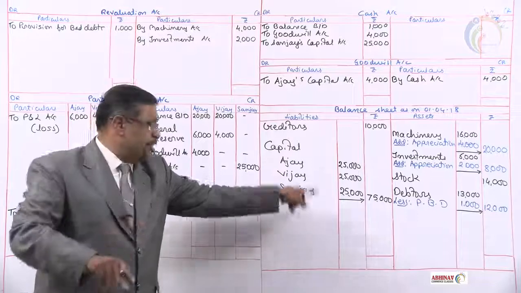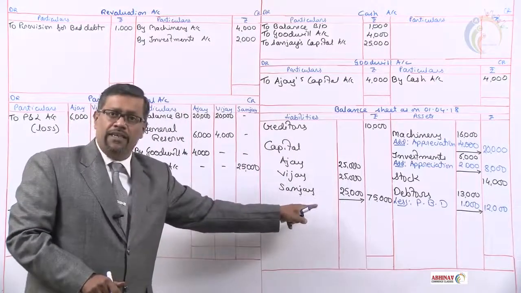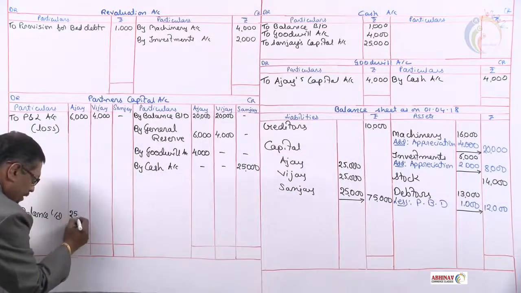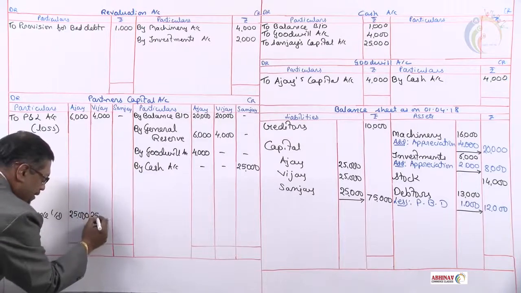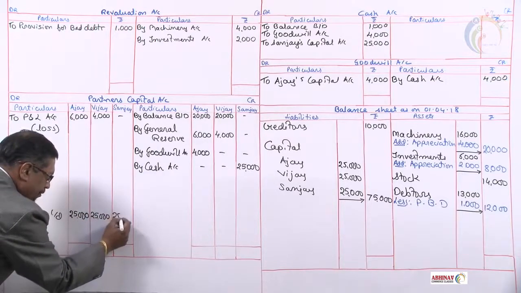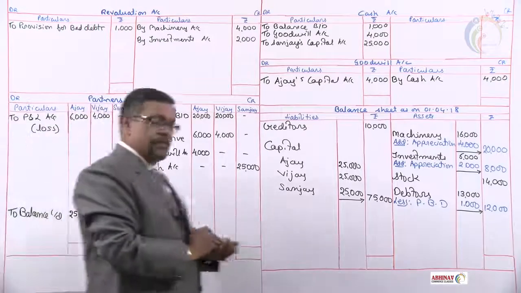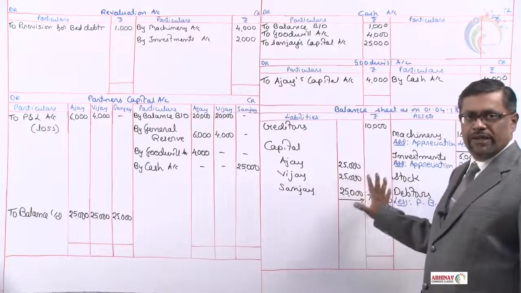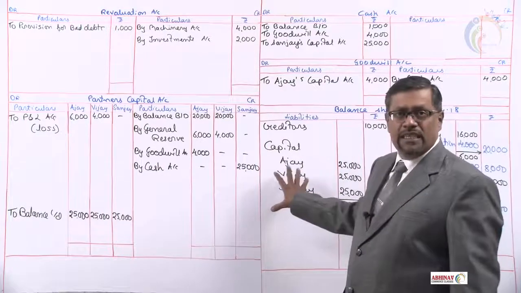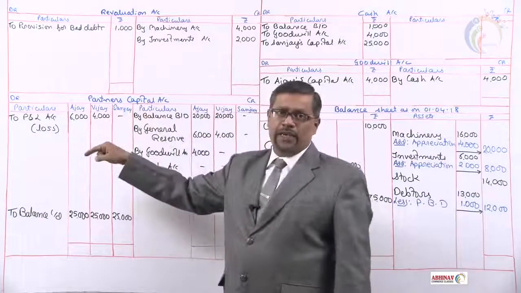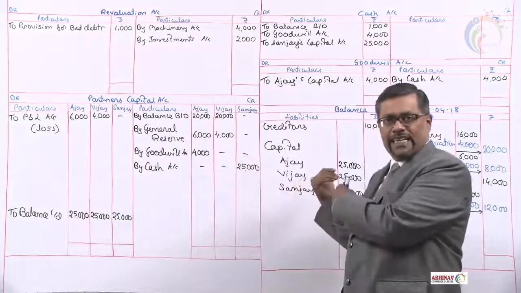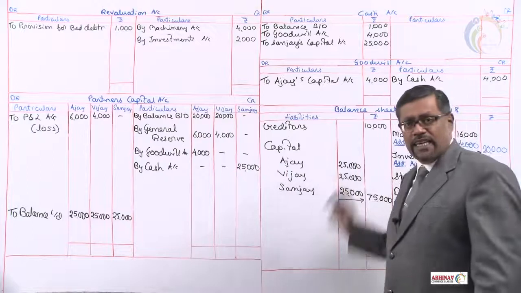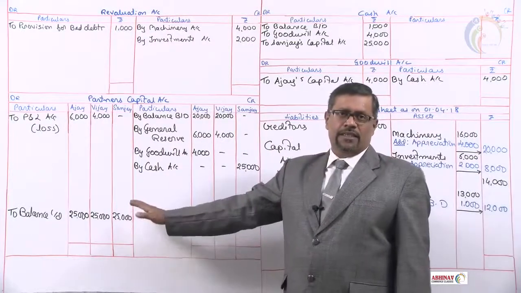Now, the reverse way, this balance we know. How much is the balance? It has to be 25,000 each. That means the capital we have taken here should be the balance here. I repeat, Sanjay's capital is 25,000. As mentioned, Ajay and Vijay should be equal. It should be 75,000 in total. From where do we take these capitals in the balance sheet? From the capital account, whatever balance we get, we take as capitals. In this problem, we know the capitals already, and that is the reason the capitals have to be the balance. This is the only adjustment.